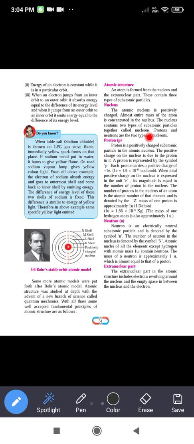Now, nucleus. The atomic nucleus is positively charged. Almost the entire mass of the atom is concentrated in the nucleus. The nucleus contains two types of subatomic particles, together called nucleons, and nucleons are protons and neutrons.